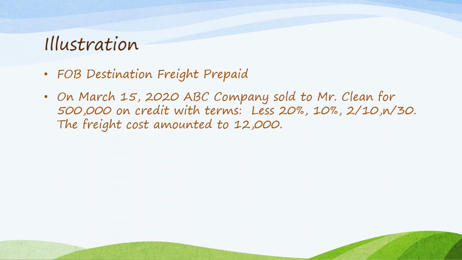To illustrate, to have a better understanding of the concept laid down in the previous slide, take this example. Case 1 is FOB destination, freight prepaid. On March 15, 2020, ABC Company sold to Mr. Clean for 500,000 on credit with terms less 20%, 10%, 2/10, n/30. The freight cost amounted to 12,000. Please take note here, ABC Company is the seller, Mr. Clean is the buyer.